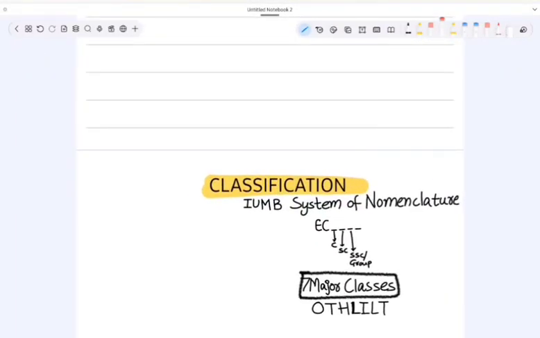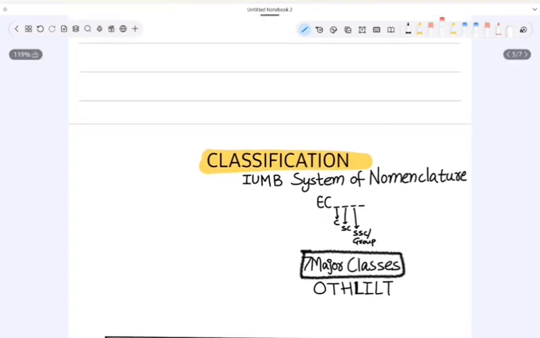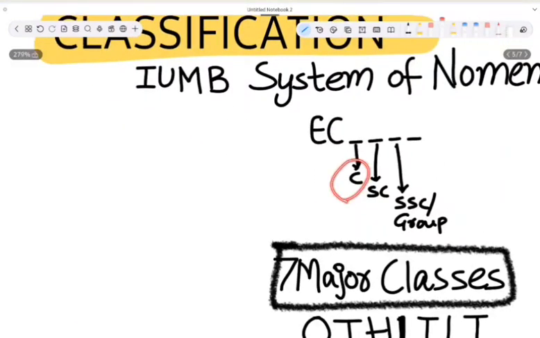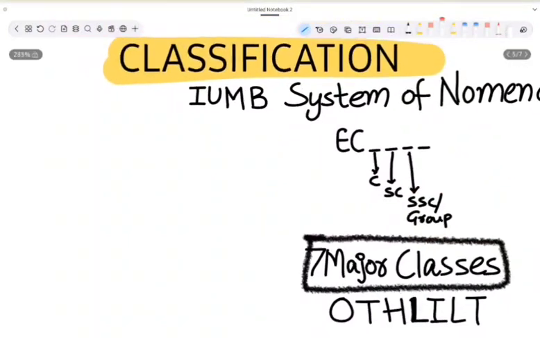Okay. So enzymes are classified based upon the IUBMB system of classification, which is International Union of Biochemistry and Molecular Biology. As per this system, the enzyme name starts with EC, which is enzyme class, followed by 4 digits. The first digit is about class, second is subclass, third is subclass or group, and the fourth is the number of that particular enzyme in this group.